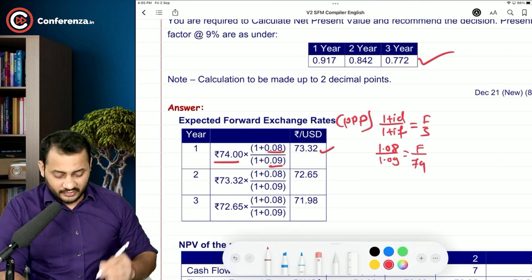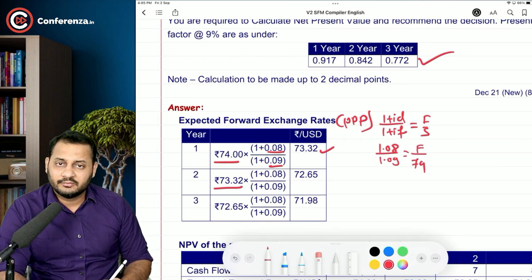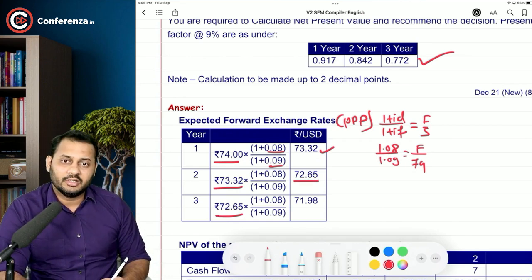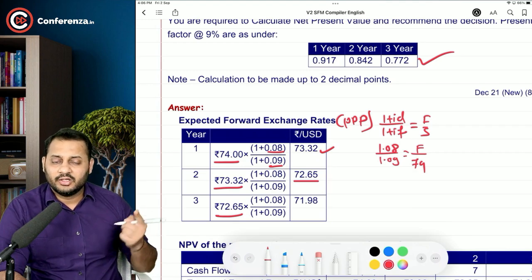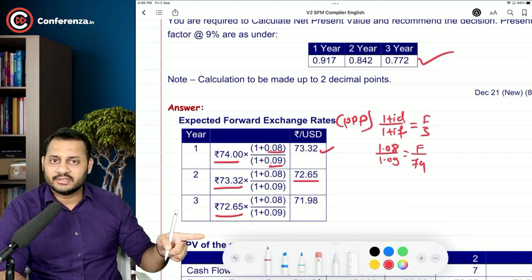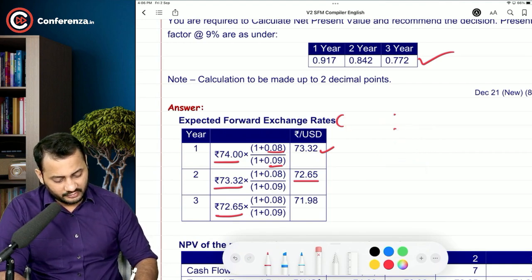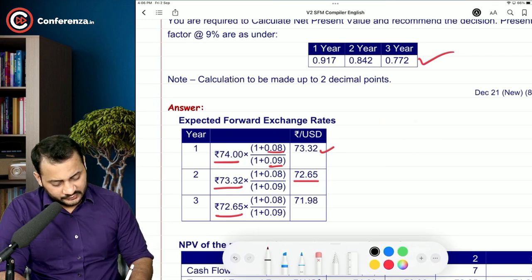That forward rate will become the spot rate for second year, and then this forward rate will become the spot rate for third year. There is another way also. You can keep 74 in all the cases. See, I will just write down the other approach of calculating the forward rates. It will be like this: 74 into 1.08 by 1.09 is equal to 73.32.